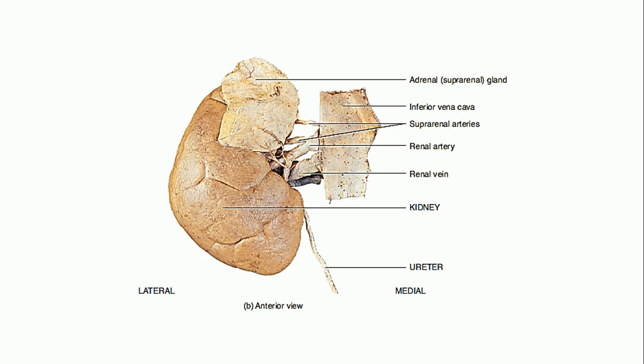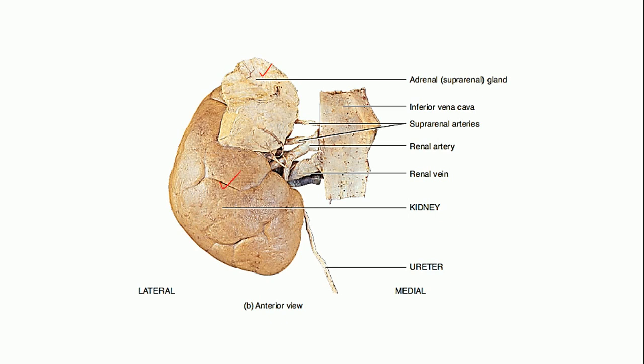So this is how the kidney will look like, the actual picture of the kidney. And just superior to the kidneys are located the adrenal glands, which are endocrine glands. We'll deal with this also as we start with the endocrine system. Okay, so let us focus on the kidney.